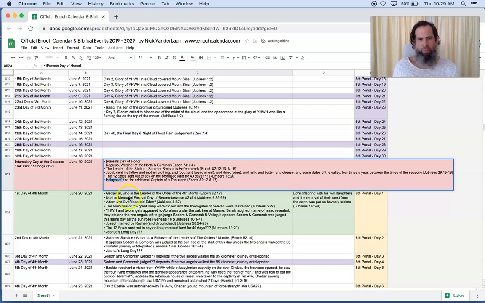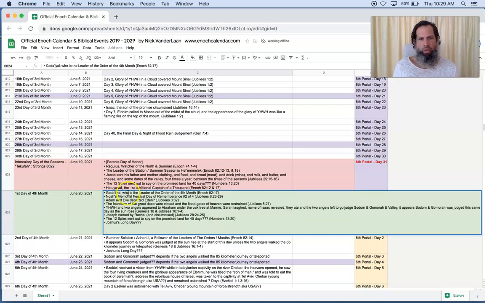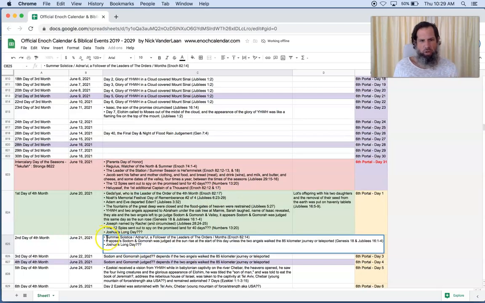Then below that, the following day, we have Gedaliah, who is the leader of the order of the 4th month, right here. So now you have the leader of the order of the 4th month, according to Enoch 82:17. And then after that, we have the summer solstice, Adnarul, a follower of the leaders of the orders of the months, according to Enoch 82:14.